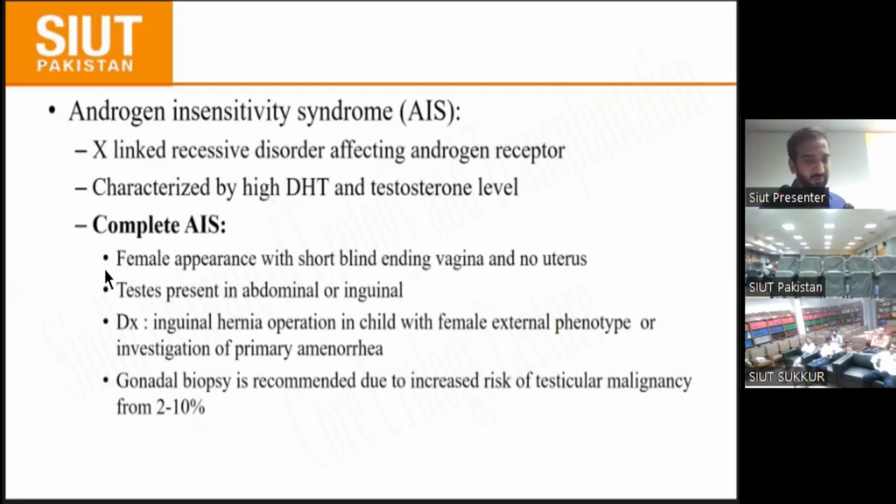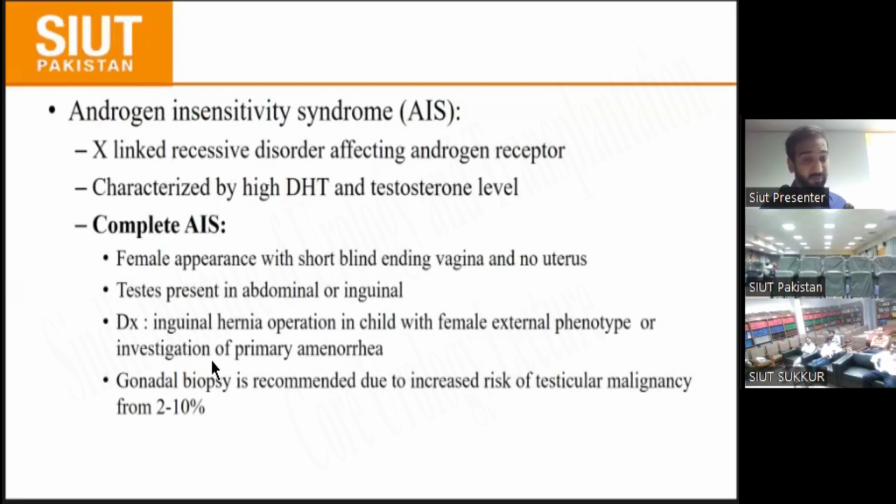Complete AIS presents with a female appearance, with a short blind vagina and no uterus. Testes are present in the abdomen or inguinal region. It is mostly diagnosed in female patients who present with an inguinal hernia. The external genitalia look like a female, but the investigation goes forward.